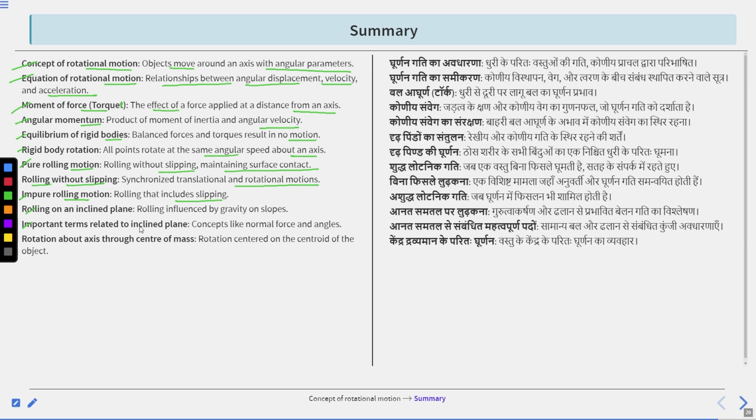Next, important terms related to the inclined plane, concepts like normal force and angles. And rotation about an axis through the center of mass, rotation centered on the centroid of the object. So these are the important concepts which we learned in today's lecture. Clear? From the concept of rotational motion to rotation about an axis through the center of mass.